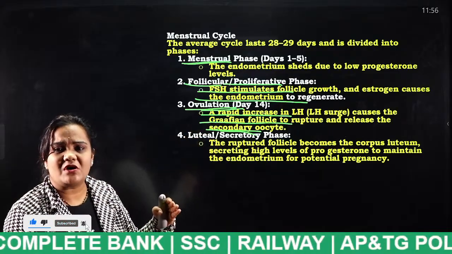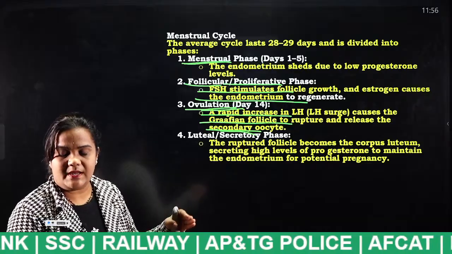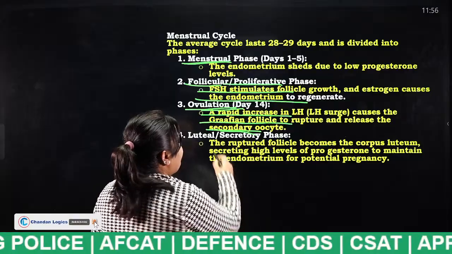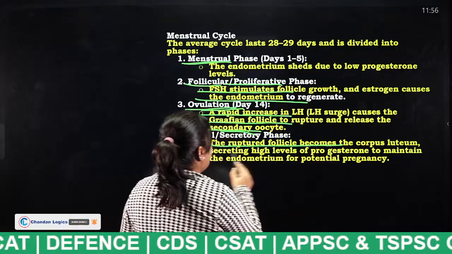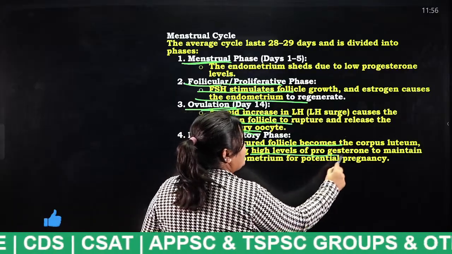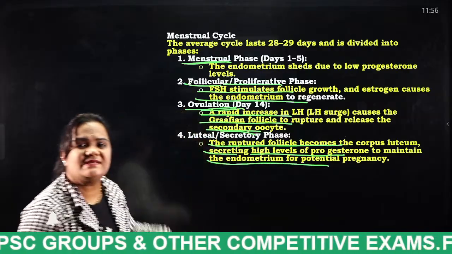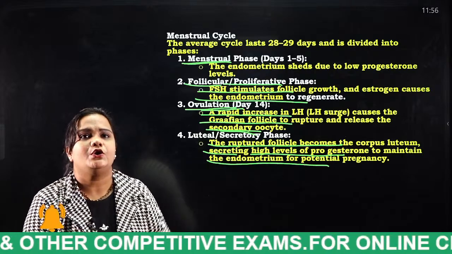Next, the ruptured follicle becomes the corpus luteum, secreting high levels of progesterone to maintain the endometrium for potential pregnancy. So this is what is happening in the uterus.